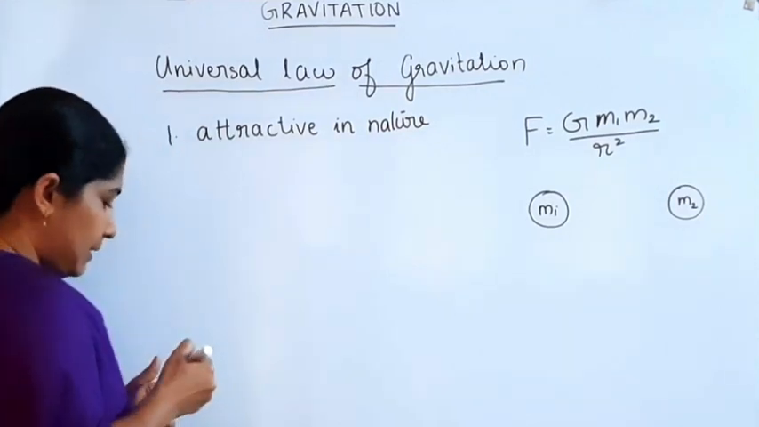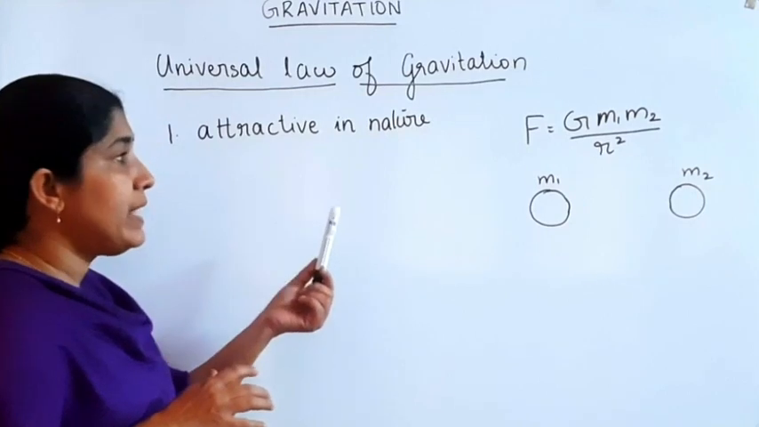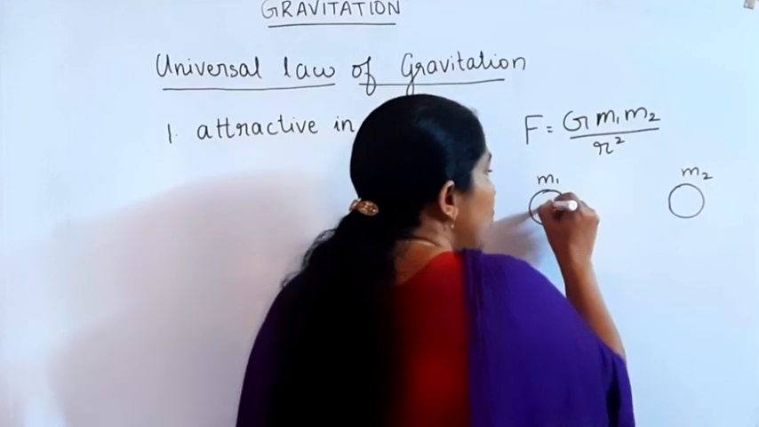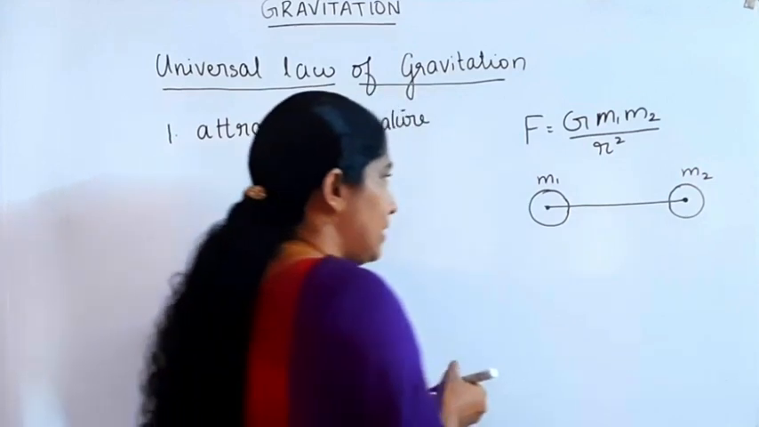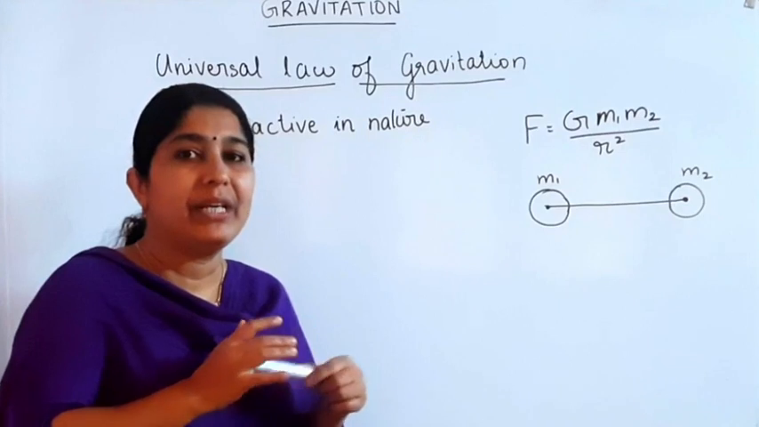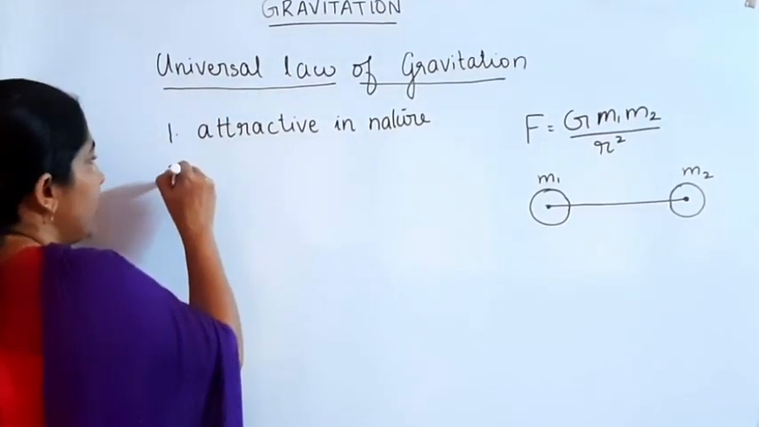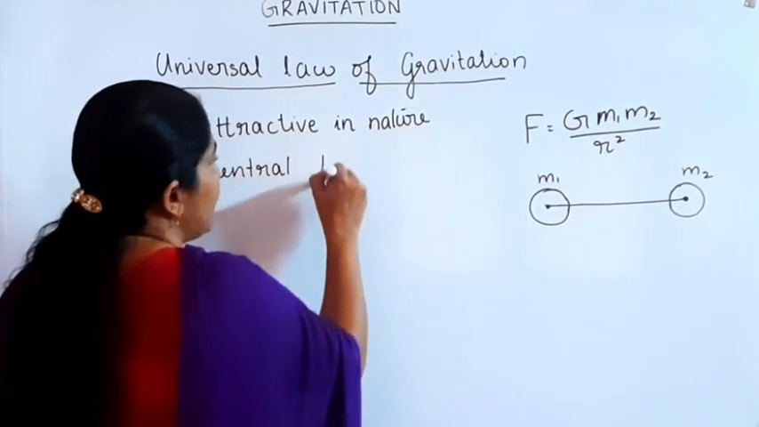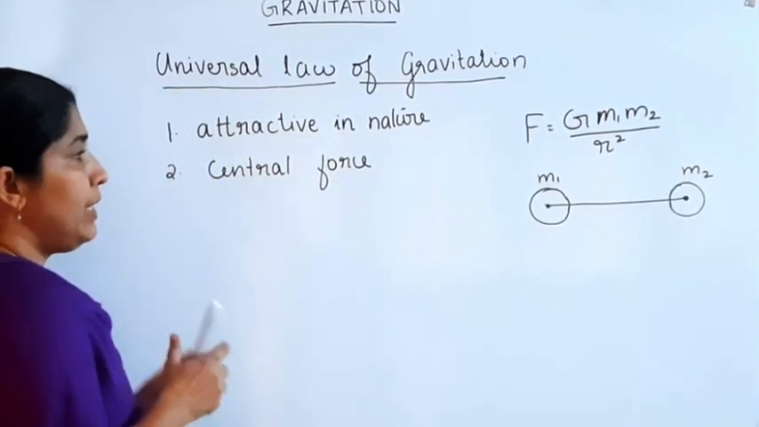Force is always attractive in nature. The second point is that gravitational force is a central force. That means the force is always along the line joining the centers of two masses. So we can say that it's a central force, which acts along the line joining the centers of two bodies.